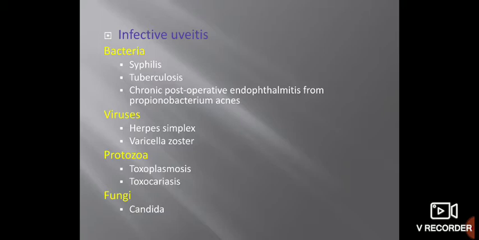Common bacteria causing infective uveitis are syphilis, tuberculosis, and propionibacterium. Viruses: herpes simplex virus, varicella zoster virus. Protozoa like toxoplasmosis and toxocariasis may cause uveitis. Among fungi, the common one is candida. So all of these are causes of infective uveitis.